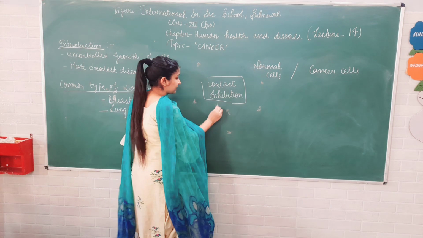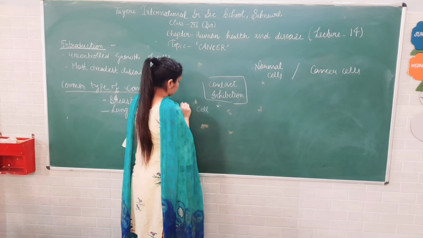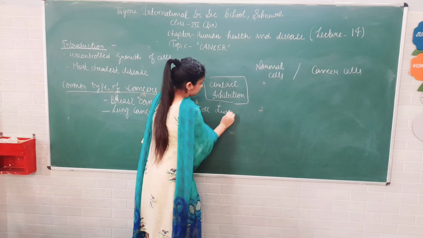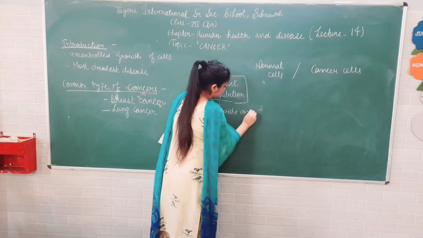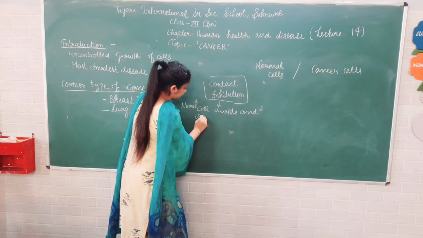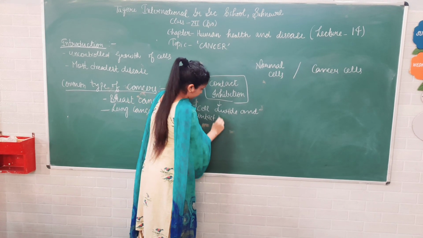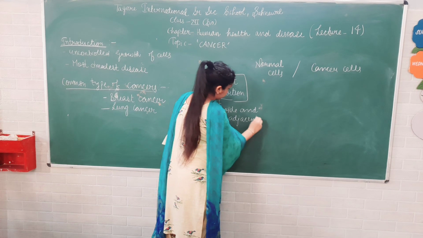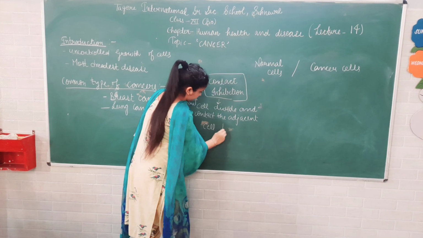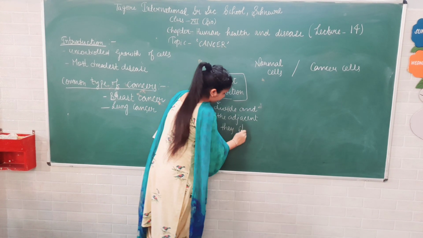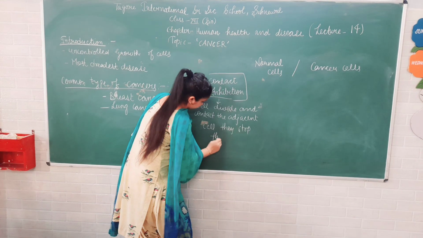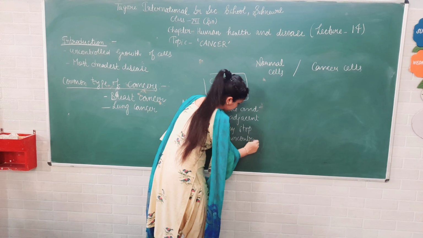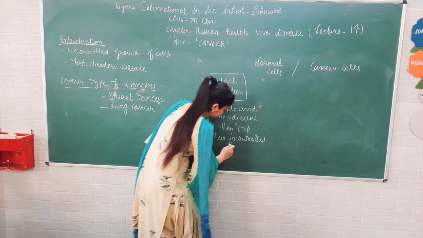So when normal cells divide and contact the adjacent cell, they stop their uncontrolled growth.